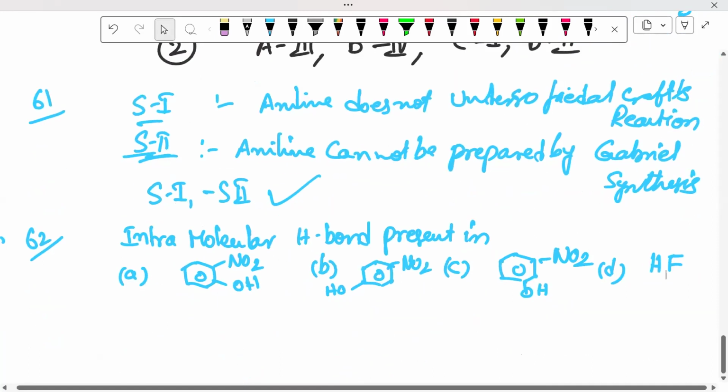Intramolecular means in the same molecule it will be formed. Intramolecular hydrogen bonding is maximum possible in ortho substituted one. Then this is our final answer. Shall I move on to 63?